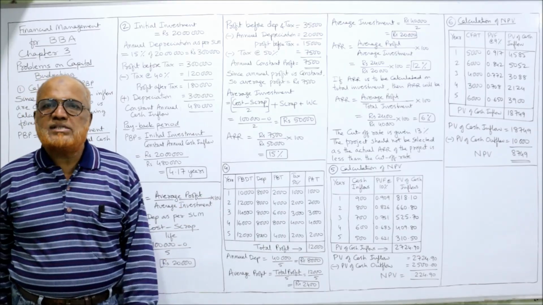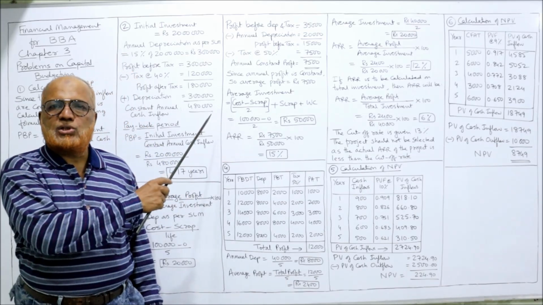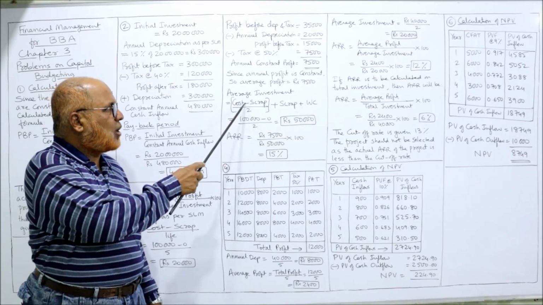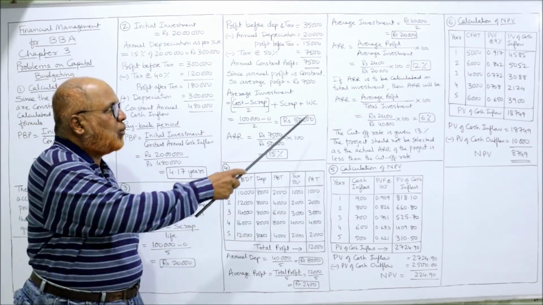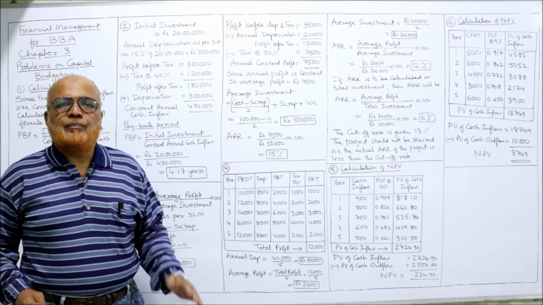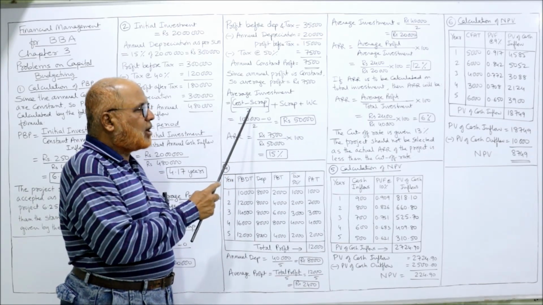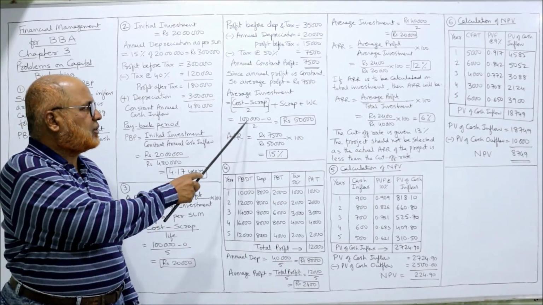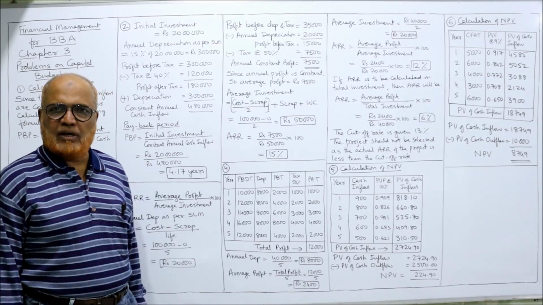Now average investment. The formula for calculating average investment is cost minus scrap divided by 2. Then after making this cost minus scrap by 2, you have to add back the scrap and add back working capital if it is given. But in our problem, we don't have scrap, we don't have working capital, so simply cost divided by 2. The cost of the project is 1 lakh. So 1 lakh divided by 2, 50,000. That is called average investment.